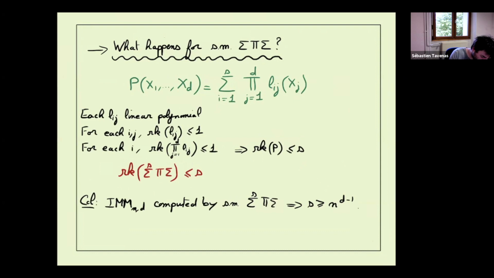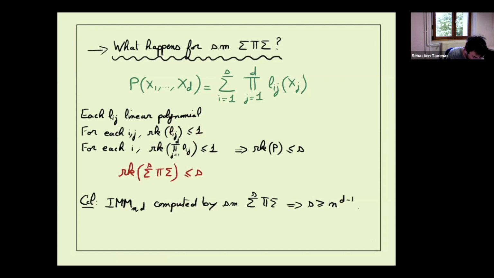Depth 3: we have a sum of products of something which is linear. We know that we are set-multilinear, so we are homogeneous, and here we are really linear. A linear form only has variables from one set, so either the number of rows or the number of columns is 1, and the rank is at most 1.